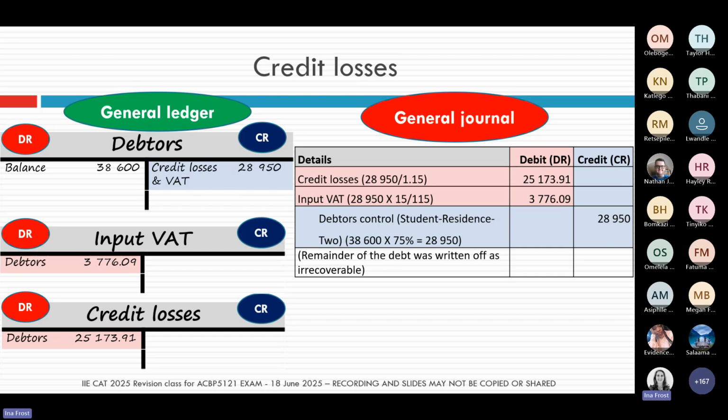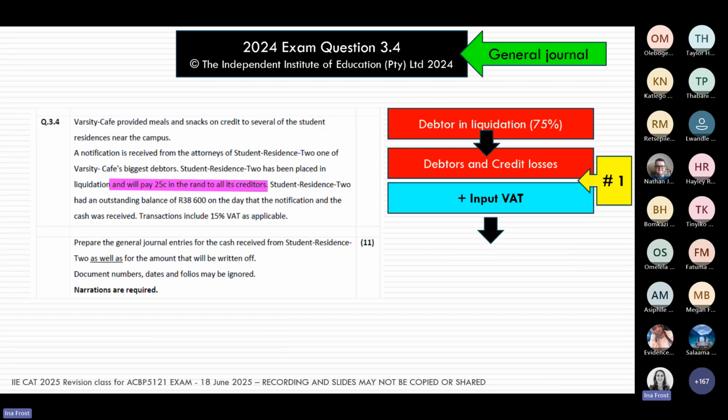Now, this question actually had two parts. So it's again important that you make sure you are reading your full question, because if you stopped after that first set of entries, then you're only getting half the marks, because there's actually two things happening in this question. Yes, we have to write off 75% of the balance that the debtor is never going to pay us.